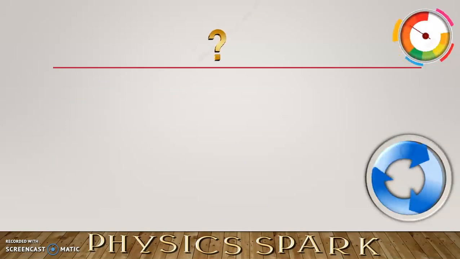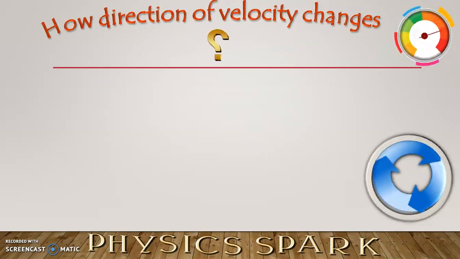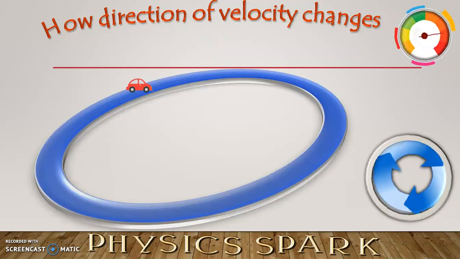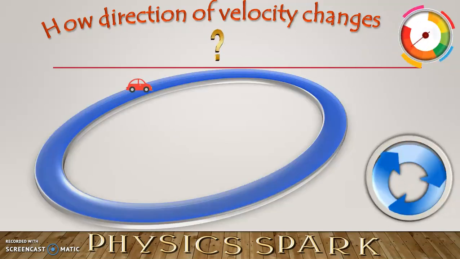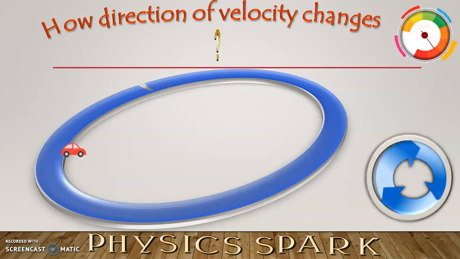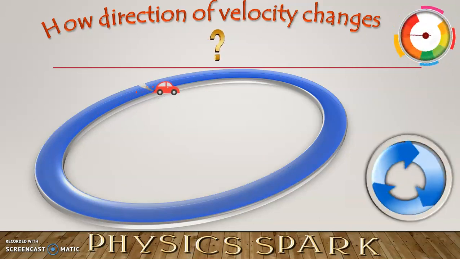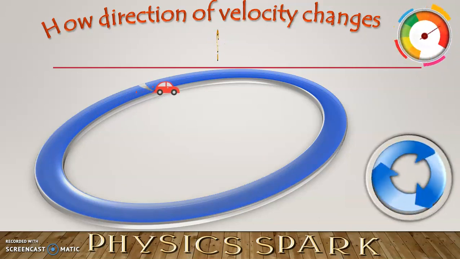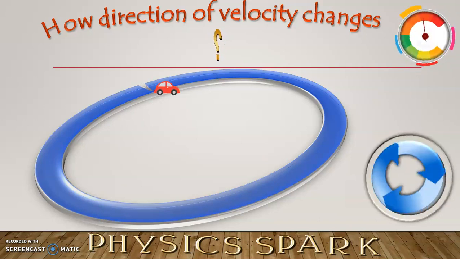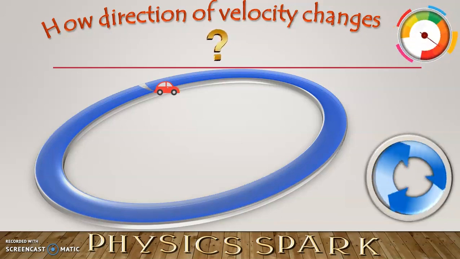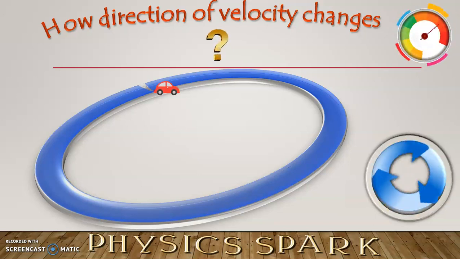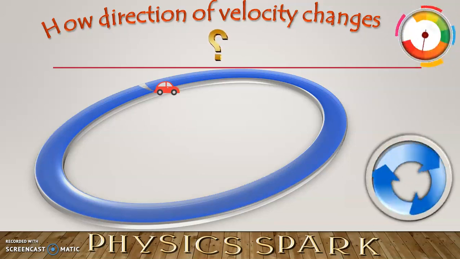Now, our next concept is how the direction of velocity changes. Look at this, this is an important thing. Suppose you are moving in a circular path. In a circular path, when you are moving with a constant speed, then at every point the direction changes. The speed remains the same, but the direction changes. That means the magnitude remains the same and the direction is changing. That is how the direction of velocity changes.